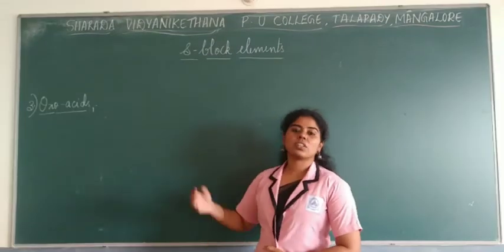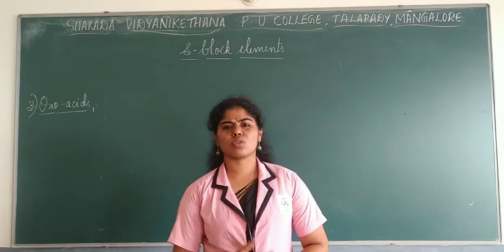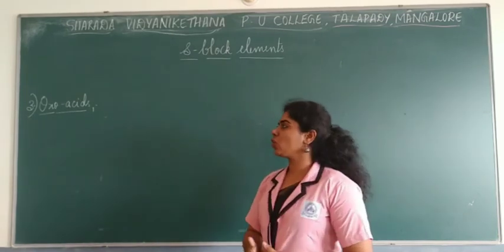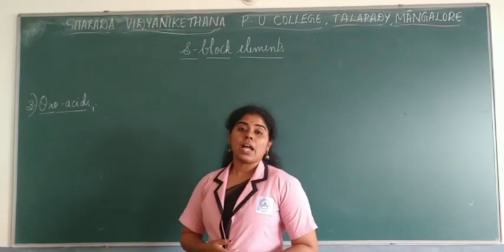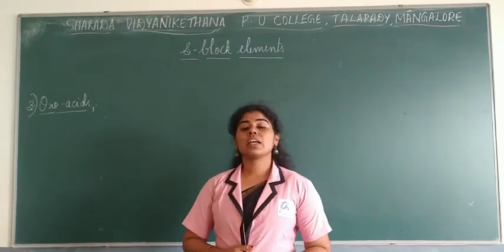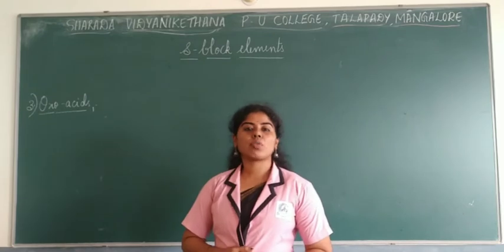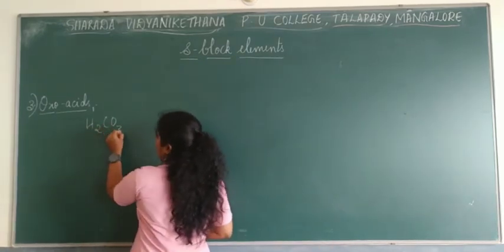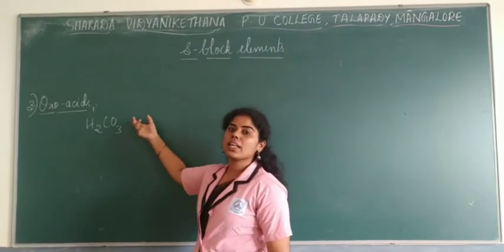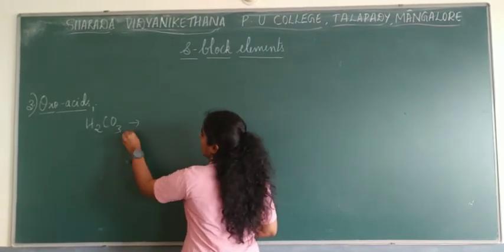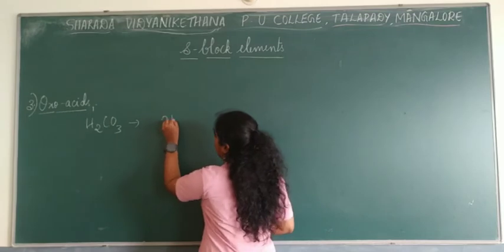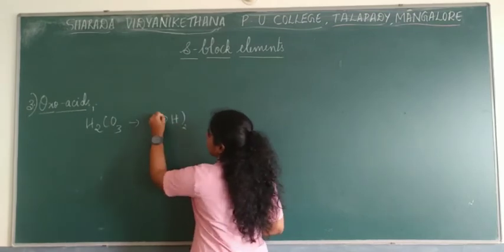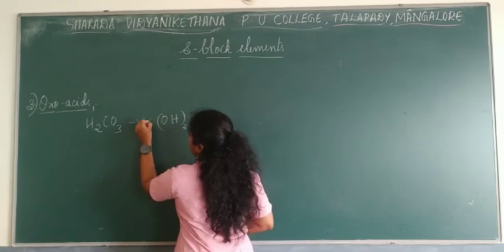Okay, let's talk about the third type of compound, that is oxoacids. Now you must be hearing this word for the first time. Let me explain to you what oxoacids are. Now you have seen that you write the formula of carbonic acid as H2CO3. In order to understand oxoacids, let me simplify and write it. So I put OH towards this side, which is twice, and then you have CO.